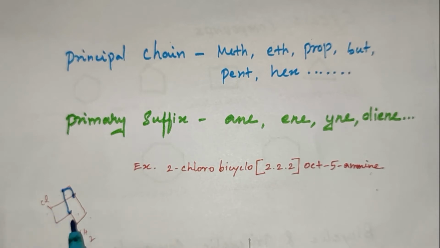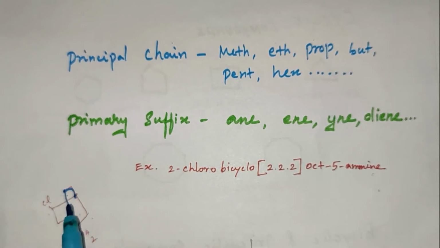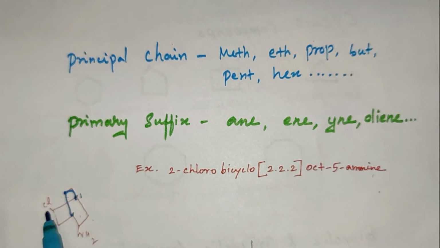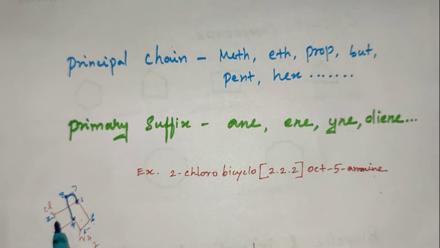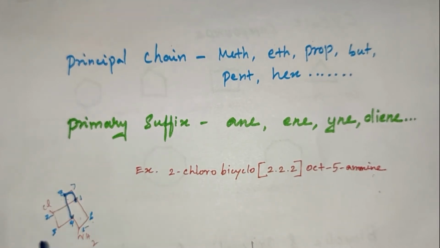The bridgehead position selected is the one that is close to the carbon bearing the functional group or substituent. So it is a bridgehead carbon. Numbering 1, 2, 3, 4, 5, 6, 7 and 8. The parent hydrocarbon has 8 carbons, so it is octane. The number is started from the bridgehead along the bicyclic compound, and lastly the number of carbons between the bridgeheads is written.